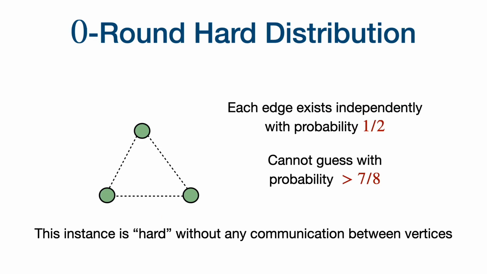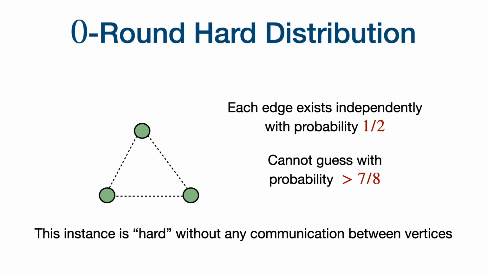For the zero-round hard distribution, this just means that the distribution is going to be trivially hard if the vertices don't talk to each other at all. There are just three vertices, and each of the edges between these vertices is going to exist independently with probability half.